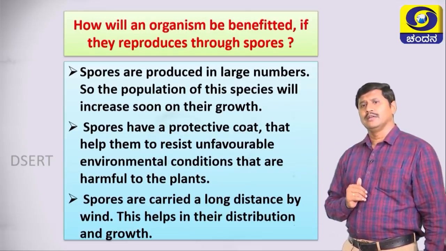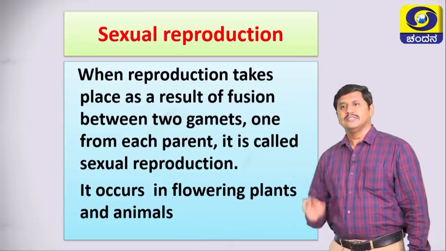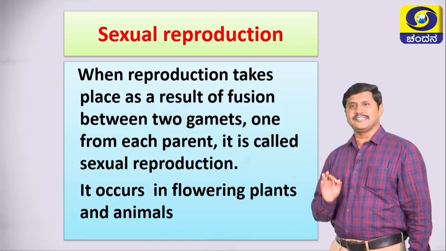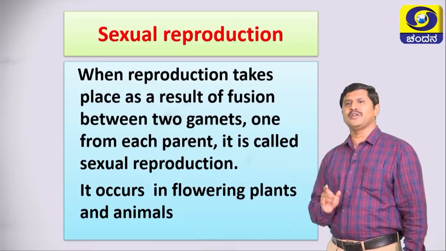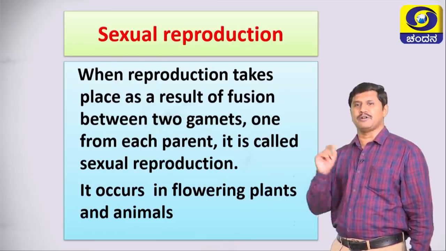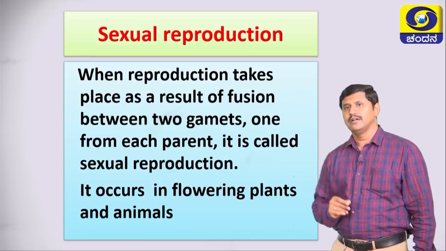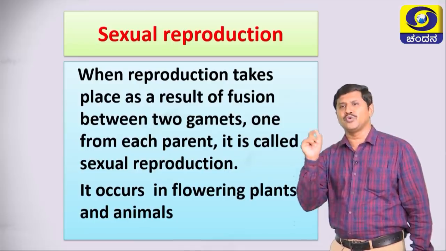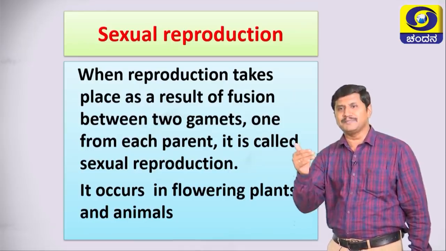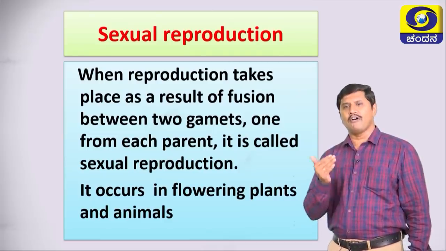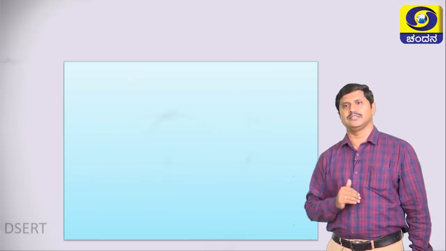Next, sexual reproduction. When reproduction takes place as a result of fusion between two gametes, one from each parent, it is called sexual reproduction. Let me repeat, reproduction that takes place as a result of fusion between two gametes, one from each parent, is called sexual reproduction. It occurs in flowering plants and animals.